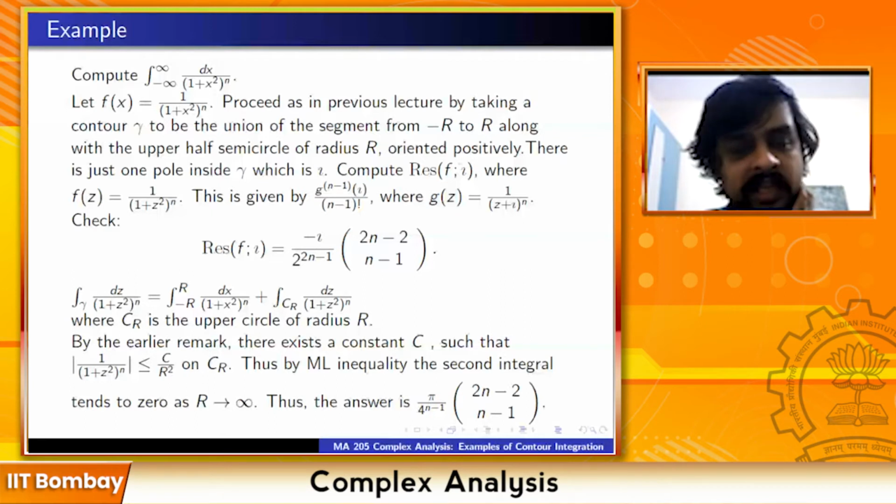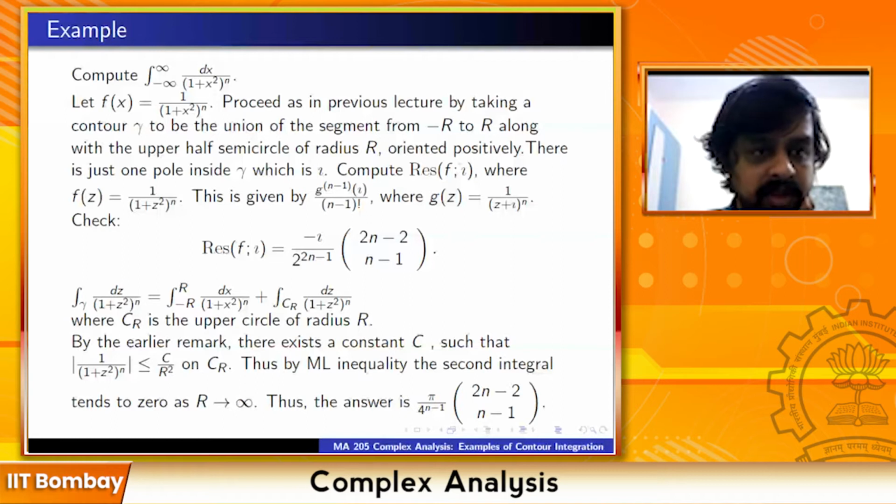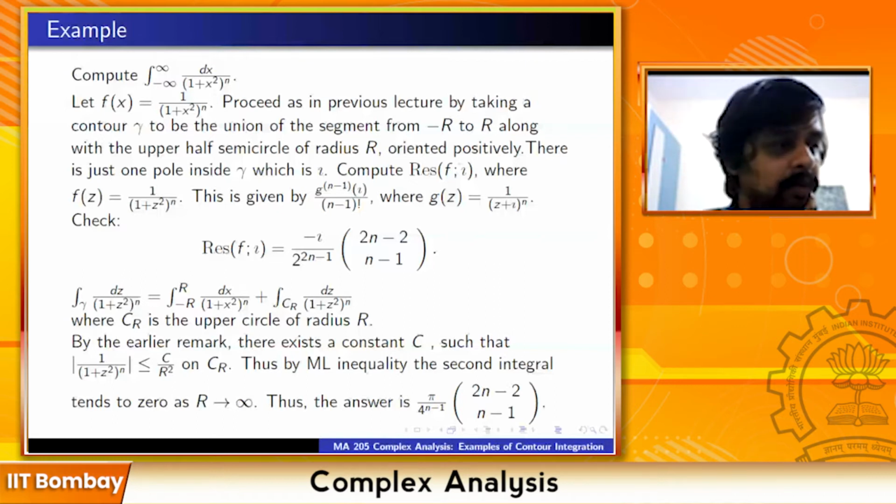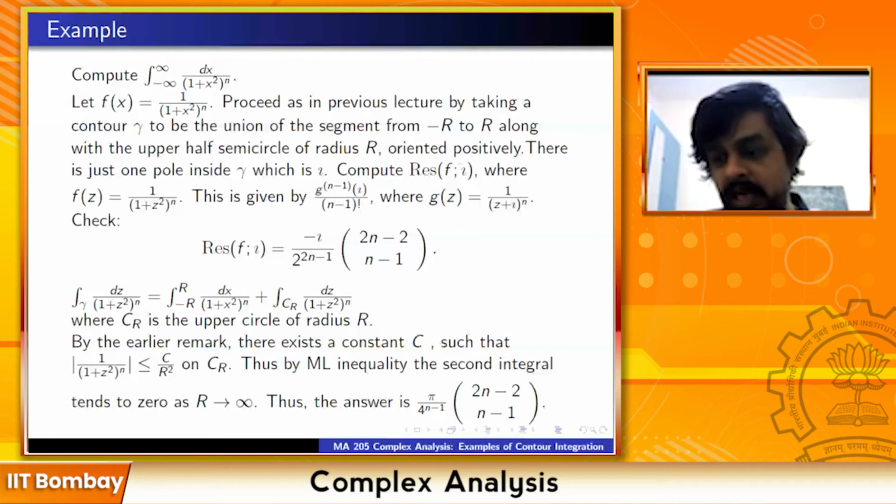Just without taking any contour, you can prove that the function is integrable, because just apply the ML inequality. So you are integrating from minus a to b. Suppose a and b are, let's say, large. Suppose b is larger in magnitude. So break up the integral as minus a to plus a, and then the integral from a to b. And apply the ML inequality to both the things, and you will be able to prove that the integral goes to